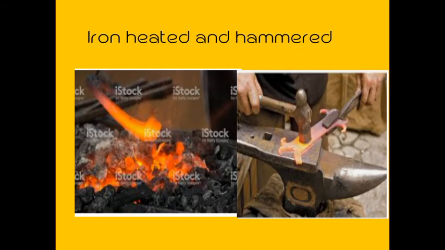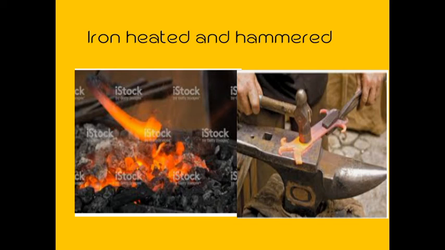Next, we are talking about iron. How is iron made? Iron is made, children, by beating. You can see here the person hitting it. So iron, on the other hand, could not be melted. It is very hard, so it cannot be melted.